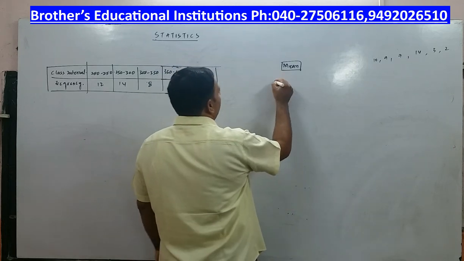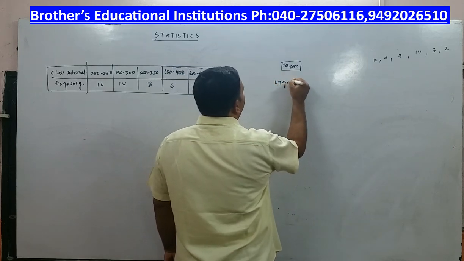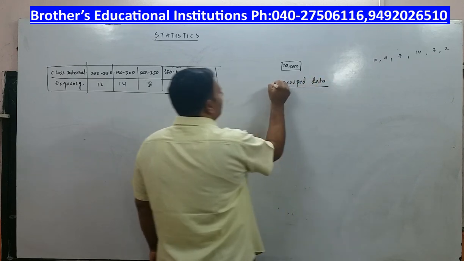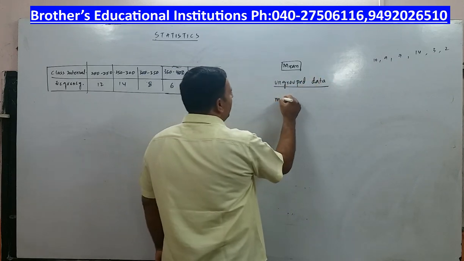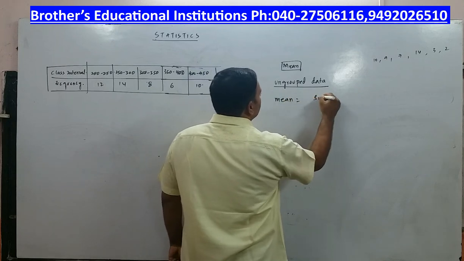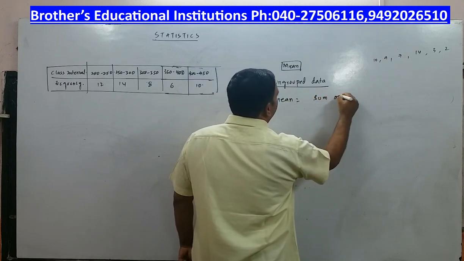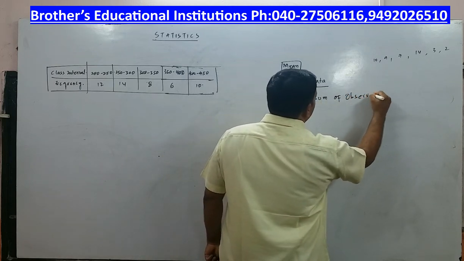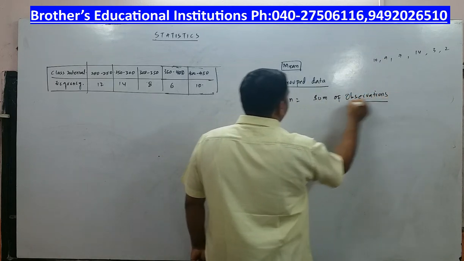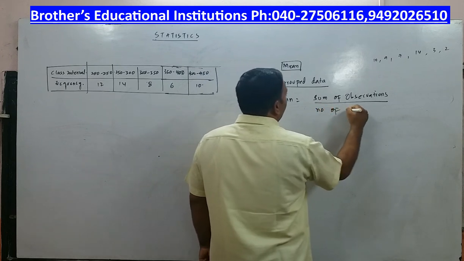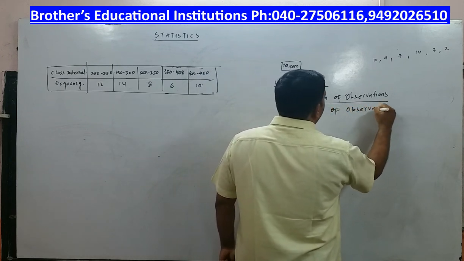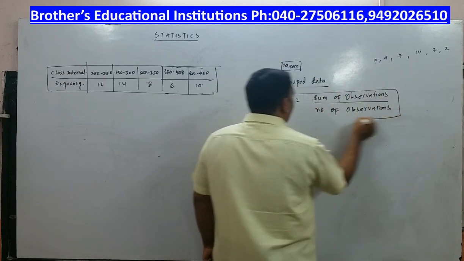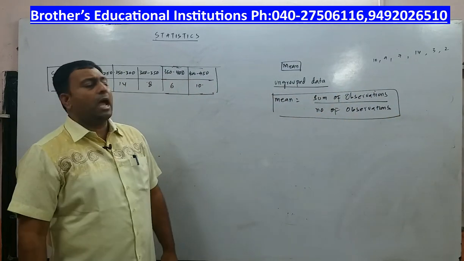Now what is the mean in ungrouped data? Ungrouped data, right? The formula for mean. Mean is defined as, mean is equal to sum, SUM, not SOM, sum of observations by number of observations. Sum of observations by what? Number of observations. This is the formula to determine mean in ungrouped data.